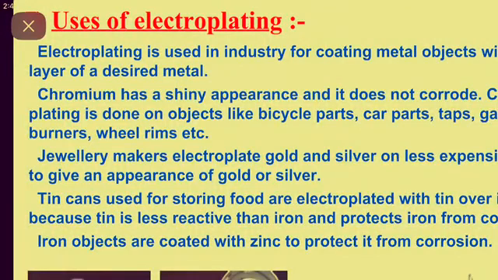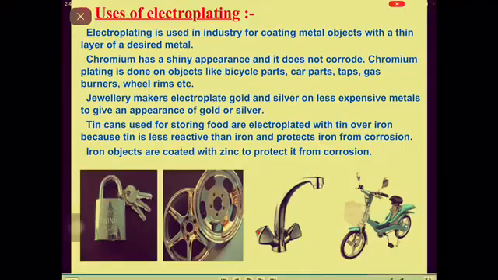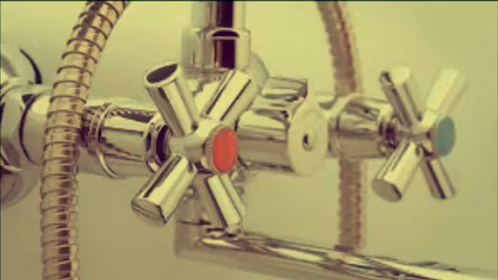Applications or uses of electroplating. Electroplating is widely used for coating metal objects with a thin layer of different metals. For example, chromium plating is done on many objects such as kitchen gas burners, bathtubs, etc. Another use is that it is widely used to prevent corrosion. For example, chromium has a shiny appearance and it does not corrode.